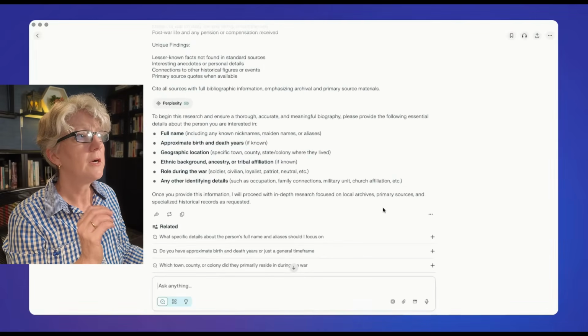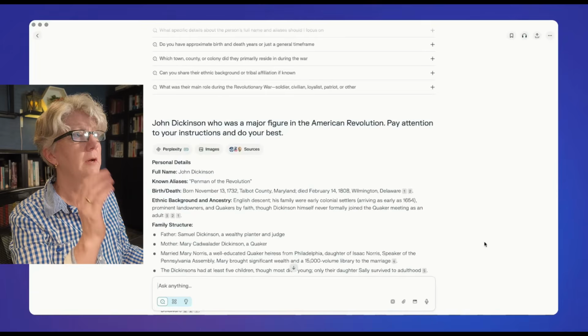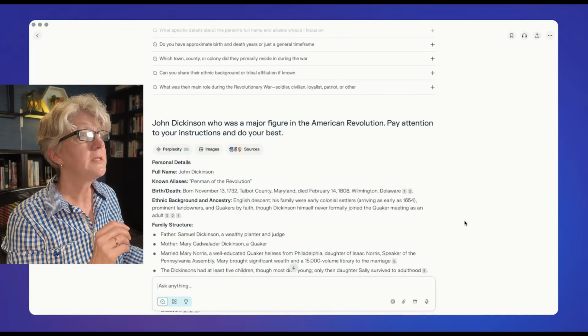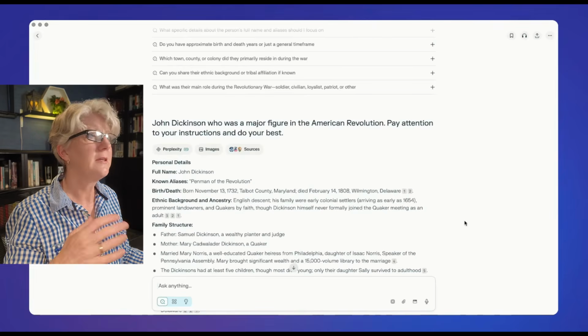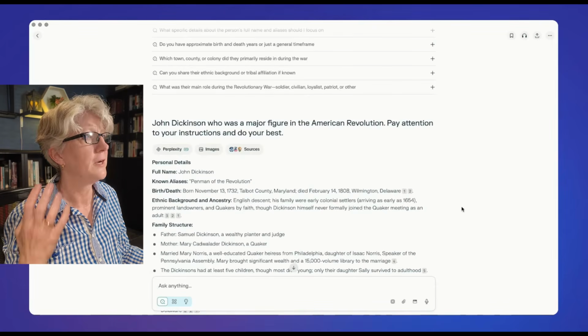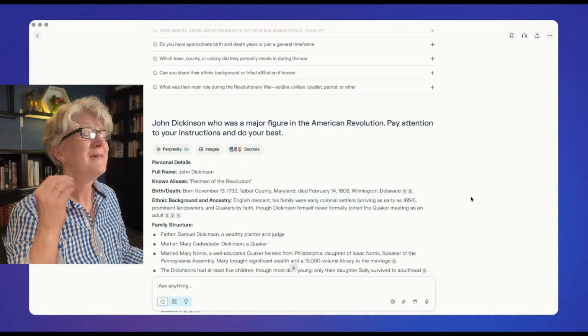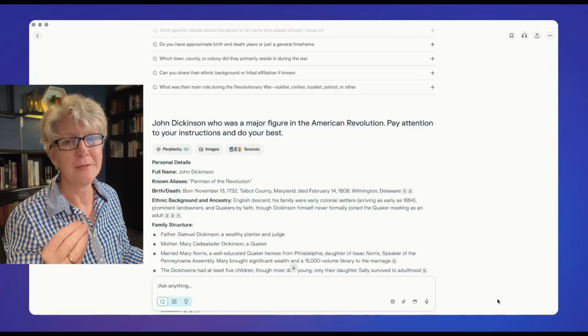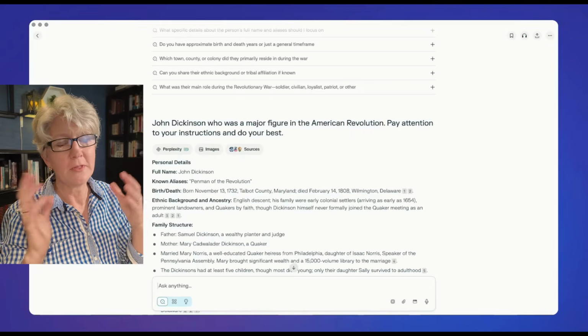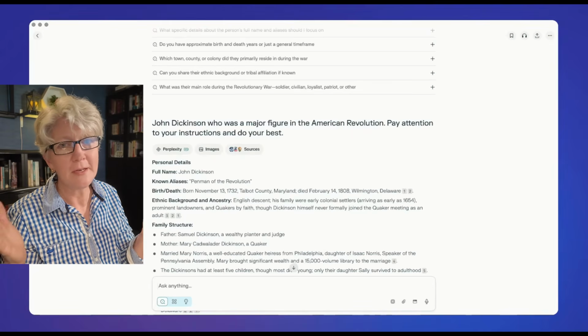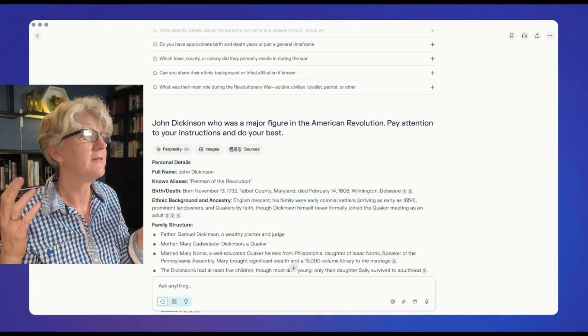So here we are looking at, again, I inputted the same prompt, and this time I'm looking at John Dickinson. Now, John Dickinson, I just put, was a major figure in the American Revolution. Pay attention to your instructions and do your best. So I didn't even bother to tell it John Dickinson's birth and death dates, etc. He was the signer of the Declaration of Independence and the Constitution.